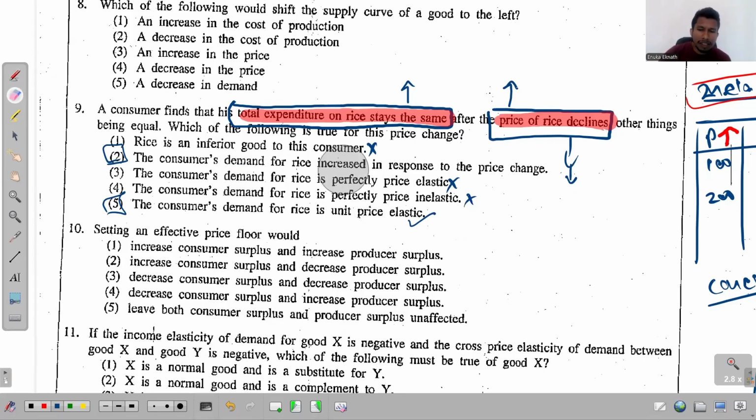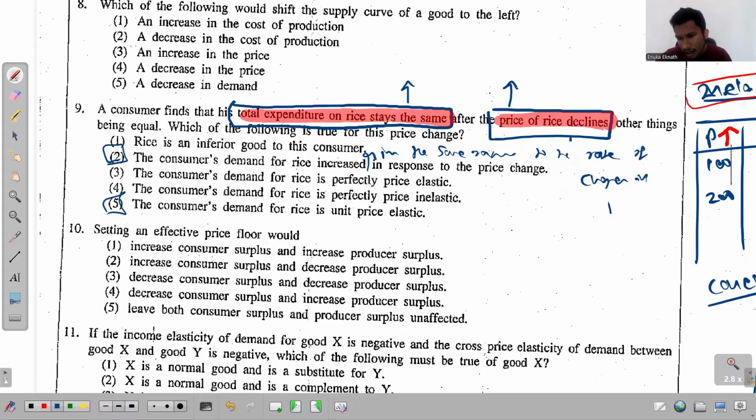If the statement were: the consumer's demand for rice increased in the same ratio to the rate of change in price, then both statements would be identical. Consumers' demand for rice increased in the same ratio to the rate of change in price.